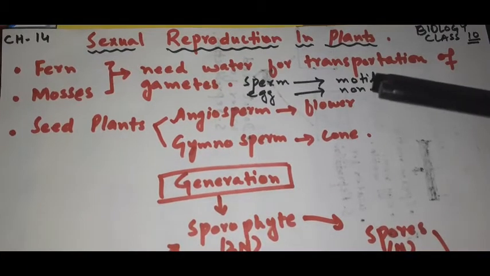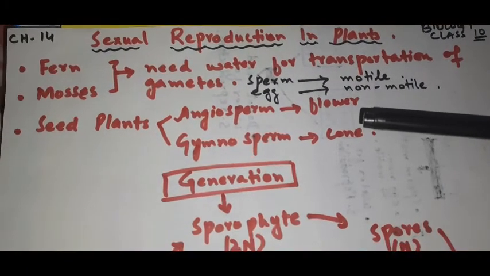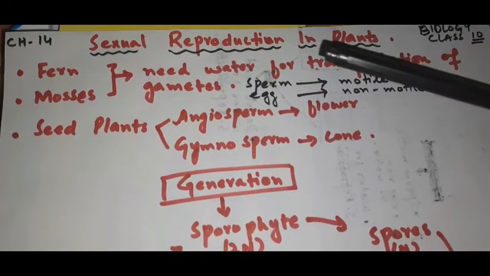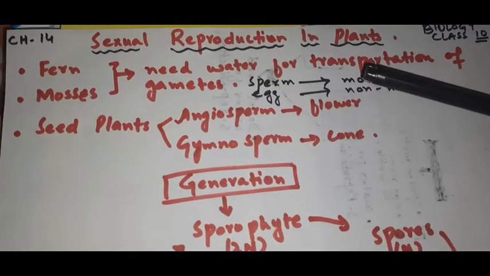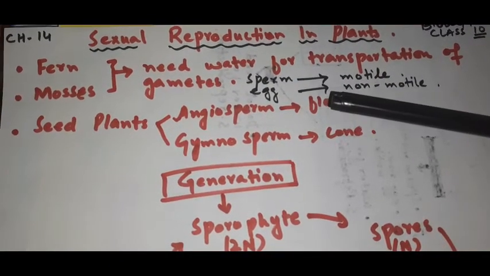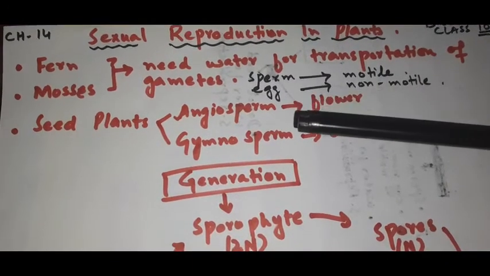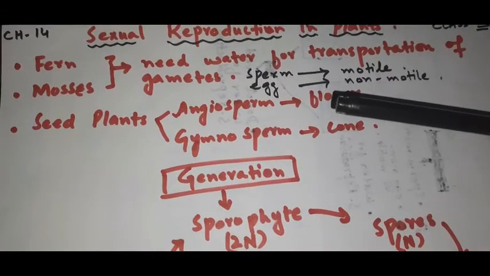So we have two basic types of reproduction. One is asexual reproduction and another one is sexual reproduction. As the word indicates, sexual means there is involvement of the gametes, right? So we have two types of gametes, the male gamete and the female gamete. The male gamete is known as the sperm, while the female gamete is known as the egg, right?